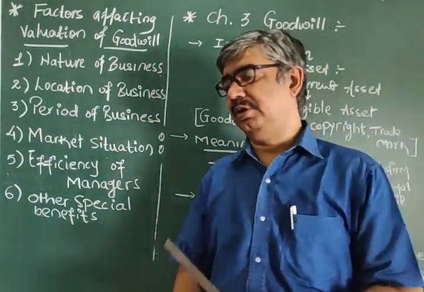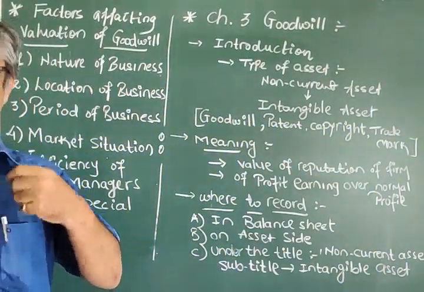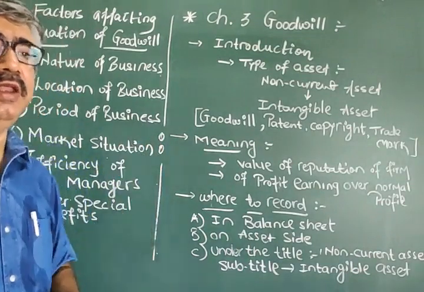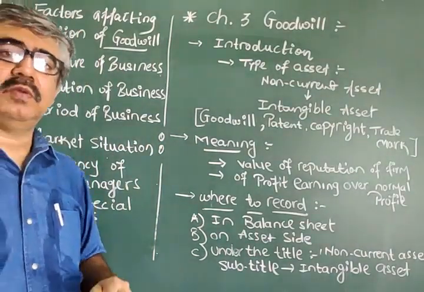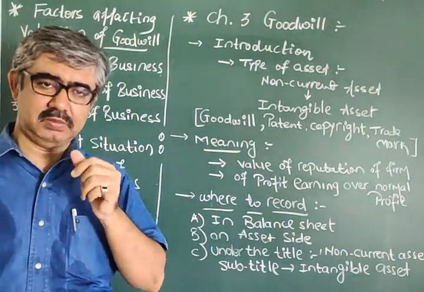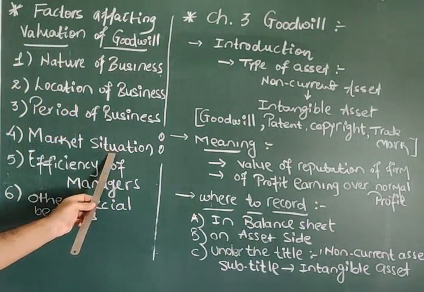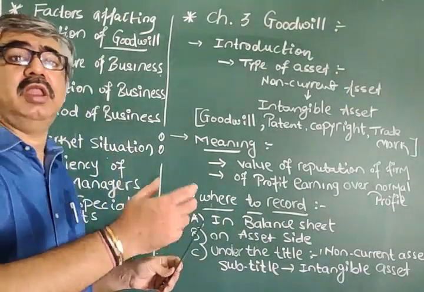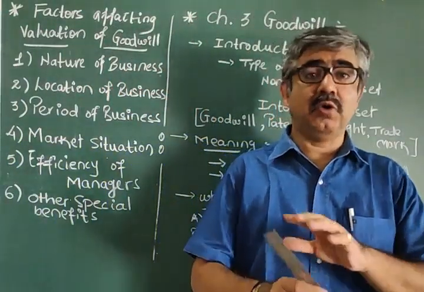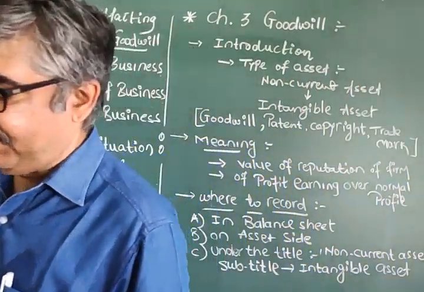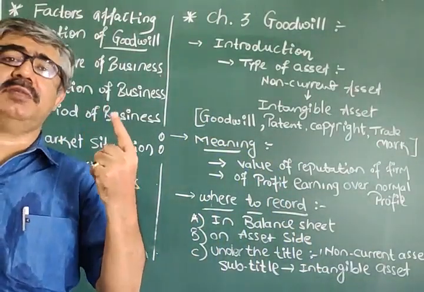But as a very short question, I can ask: explain how nature of business affects goodwill of the business, or discuss how market situation makes change in the amount of goodwill. Now in that case, if you don't know anything about factors, or if you just read the titles, then for you, it's a loss of 1 mark.